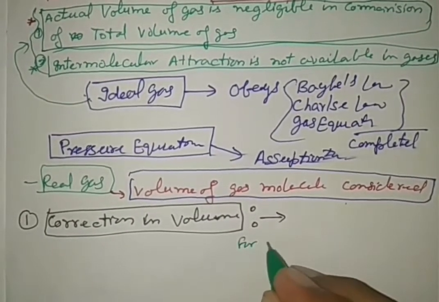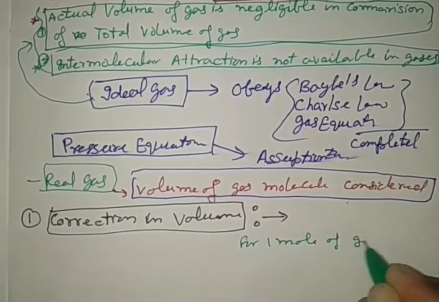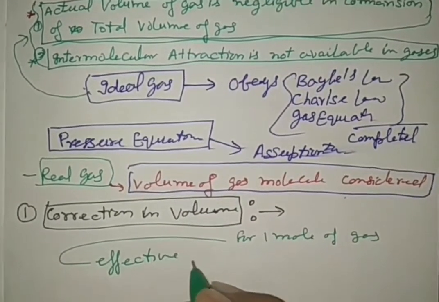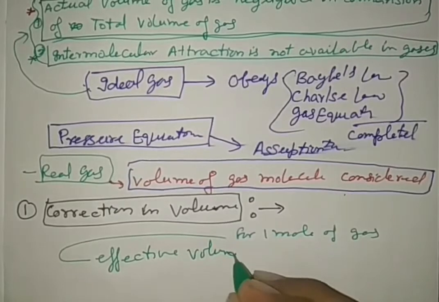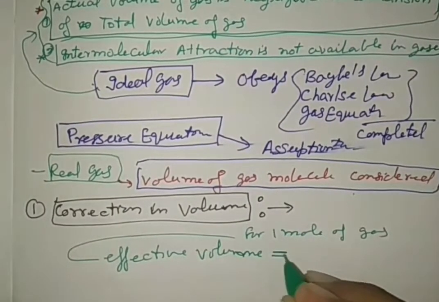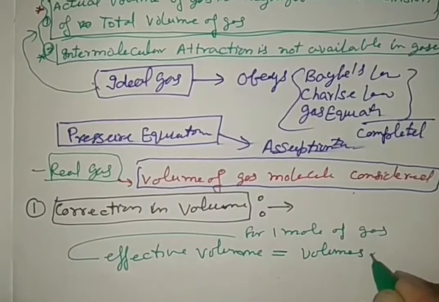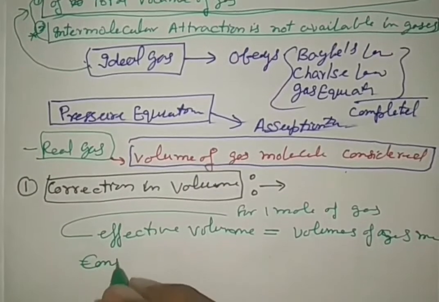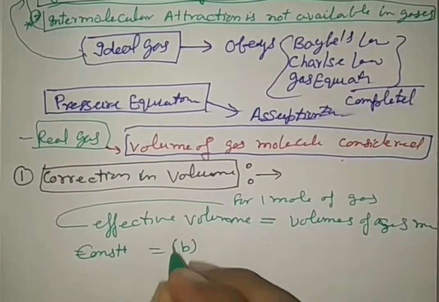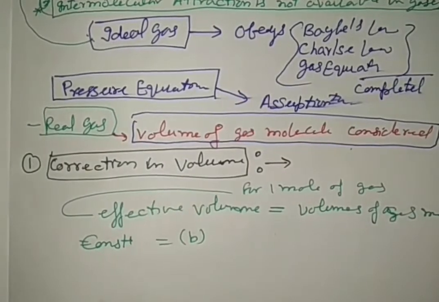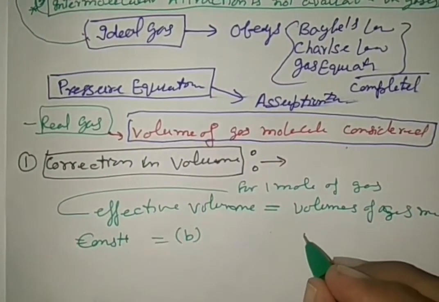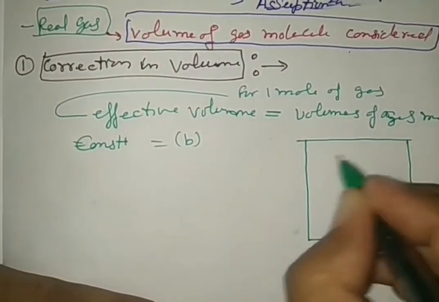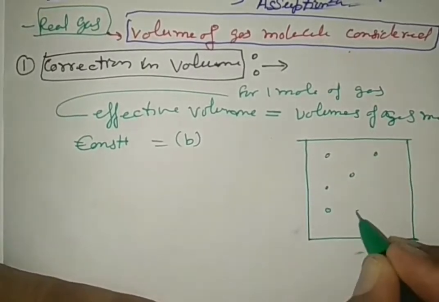For 1 mole of gas, the effective volume, the volume of the gas molecules, is taken as a constant, and this constant factor is denoted by b. Let the gas be filled in a container, with the gas molecules moving.